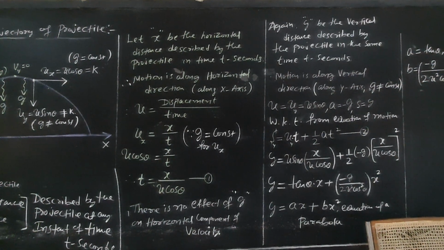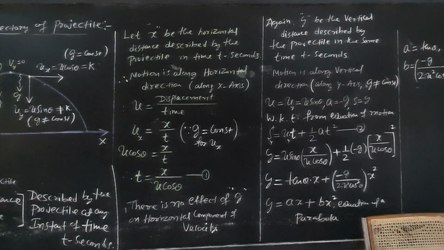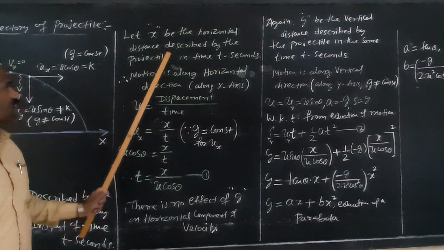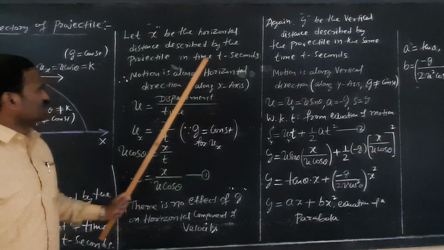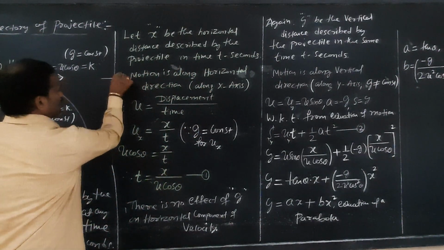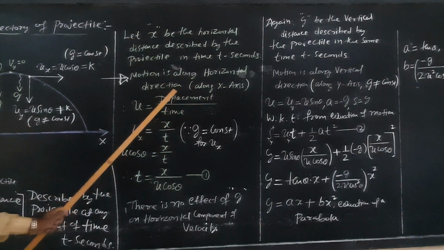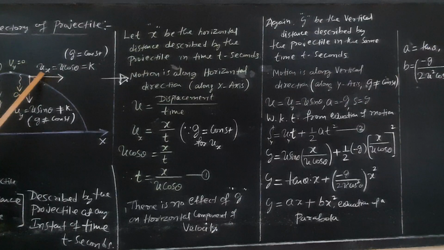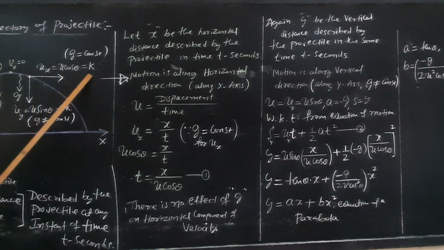So let x be the horizontal distance described by the projectile in time t seconds. Therefore, the motion is along the horizontal direction, that is along the x-axis. See here, what is the motion along the x-axis? ux is equal to u cos theta, which remains constant.